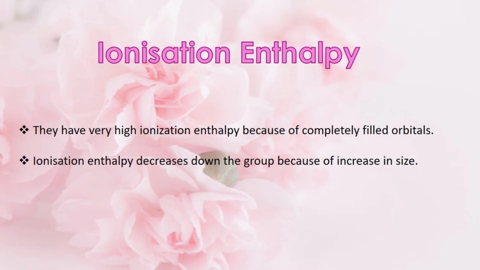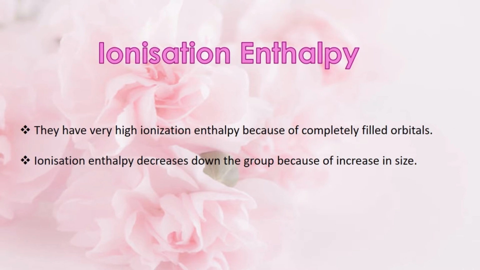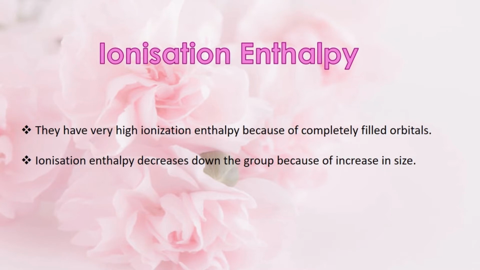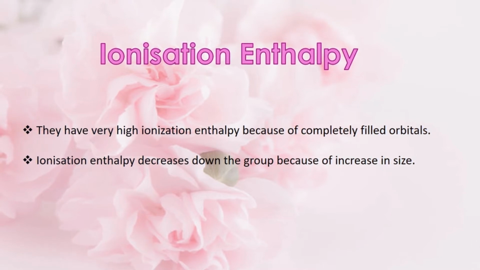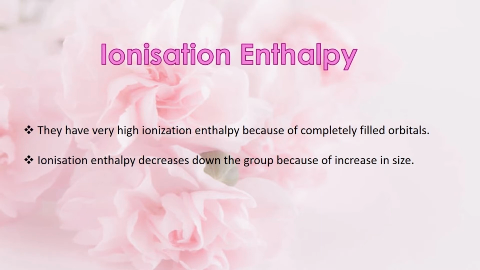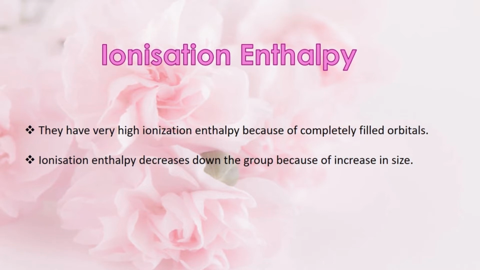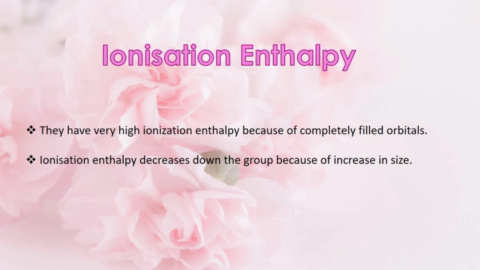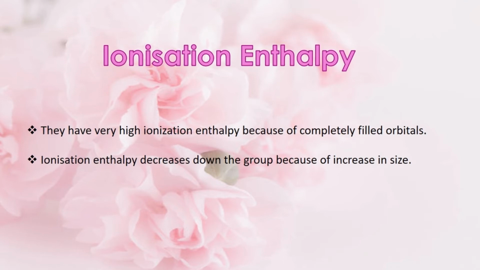In that, we learned that if an element has a stable electronic configuration, then it is very difficult to remove an electron from that element. Hence, that element has higher ionization enthalpy. Group 18 elements have stable electronic configuration. Hence, their ionization enthalpy value will be very high.